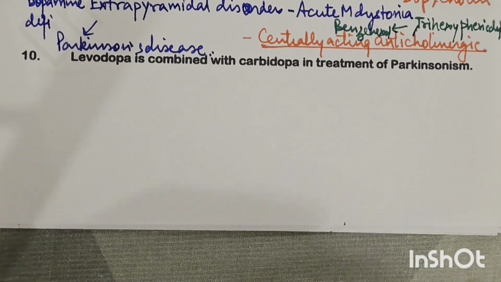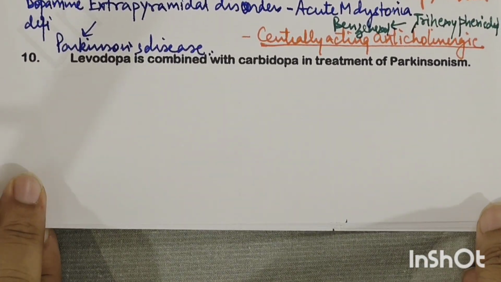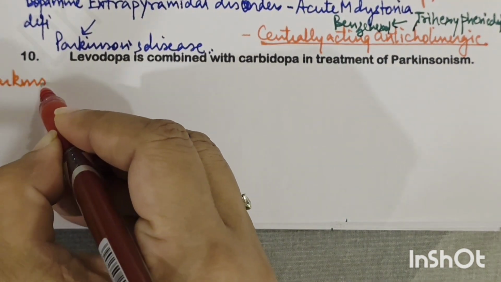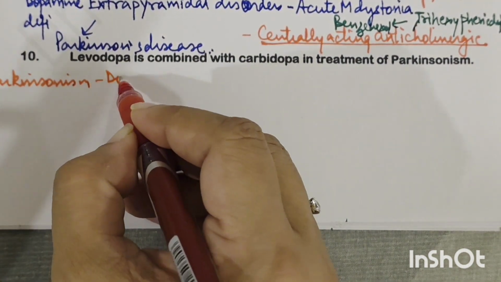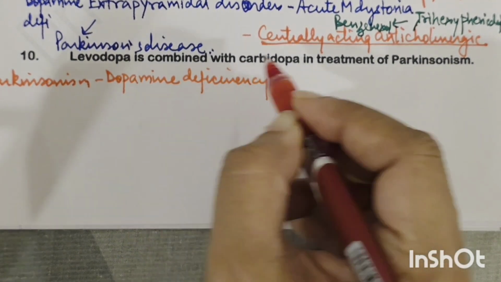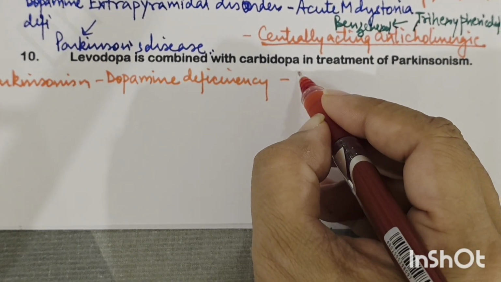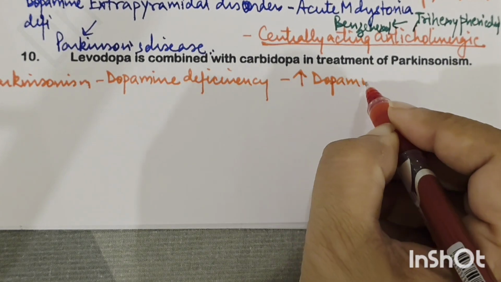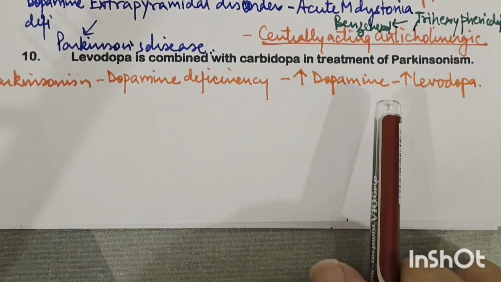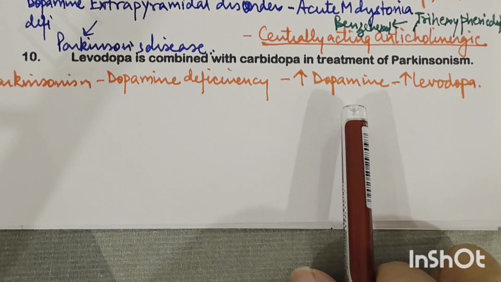Next question is, why is levodopa combined with carbidopa in the treatment of Parkinsonism? Now we are talking about Parkinsonism. It is the disease where there is a deficiency of dopamine, right? So because there is a dopamine deficiency, you try to increase dopamine. How will you increase dopamine? You will give levodopa, the drug which is a precursor of dopamine. It will cross the blood-brain barrier and it is converted to dopamine.